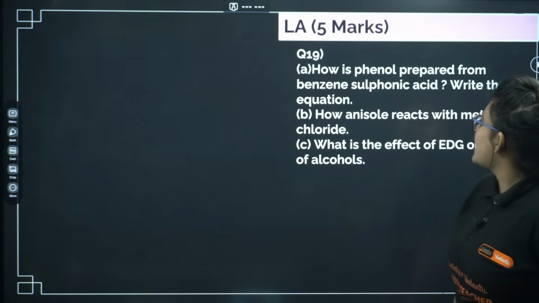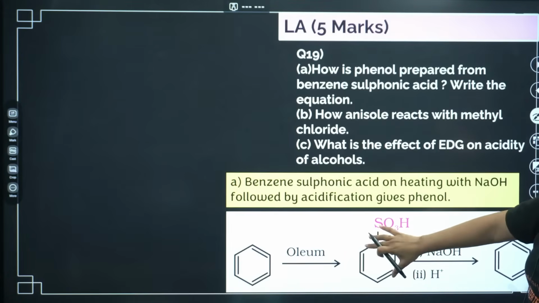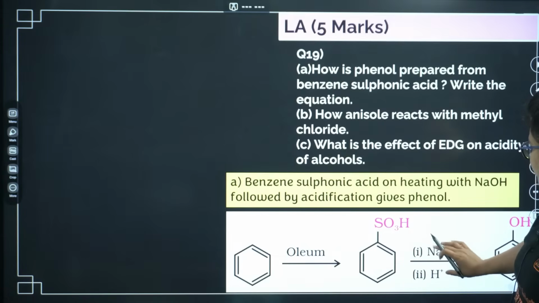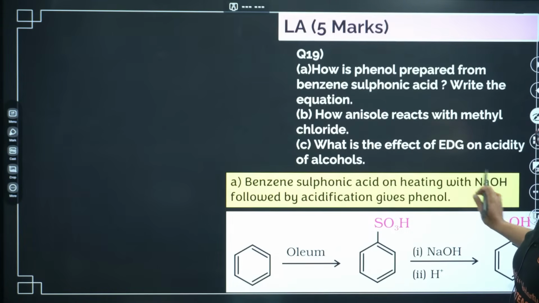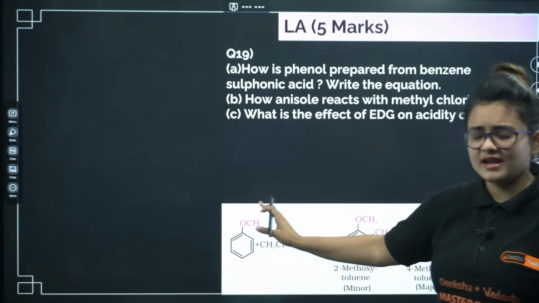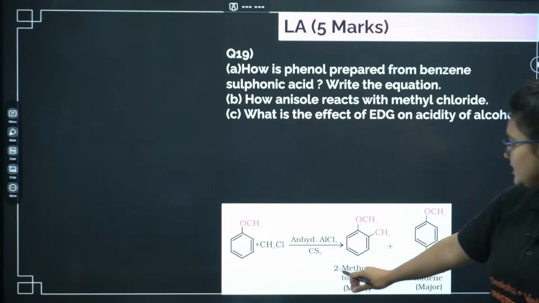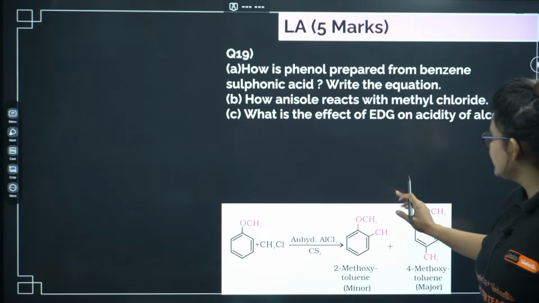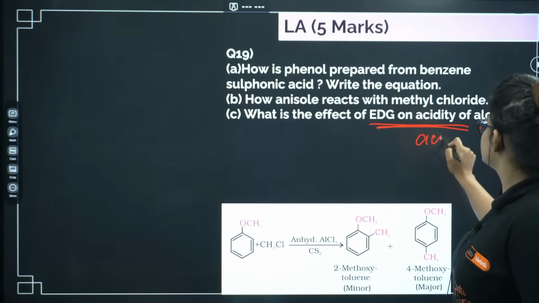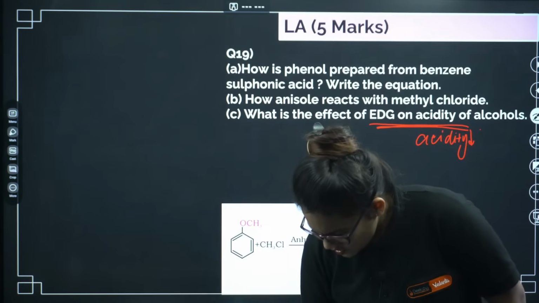Here you can see how phenol is prepared from benzene sulfonic acid. Write the equation. So this is the equation. You can see benzene, you have to treat it with oleum, you will end up with SO3H, and in presence of NaOH it will be converted to OH. Okay, how does anisole react with methyl chloride? This is the Friedel-Crafts alkylation reaction. Anisole in presence of CH3Cl and anhydrous AlCl3, you will get ortho plus para products. Next, the effect of an electron donating group on acidity: if you are having an electron donating group, then acidity will decrease. Okay, so let's go ahead.